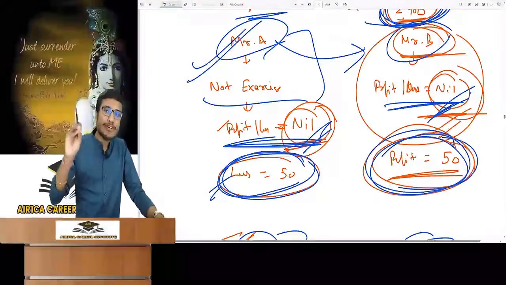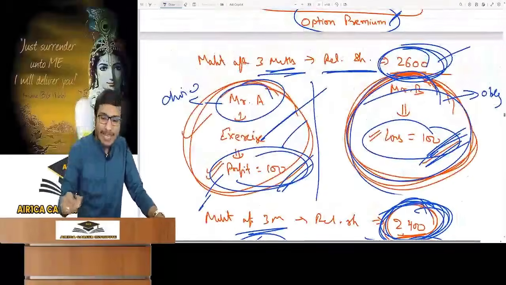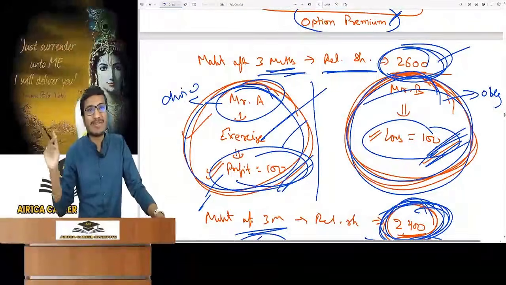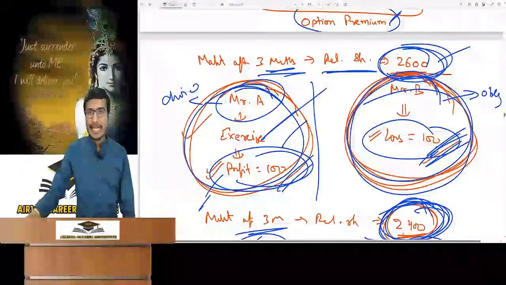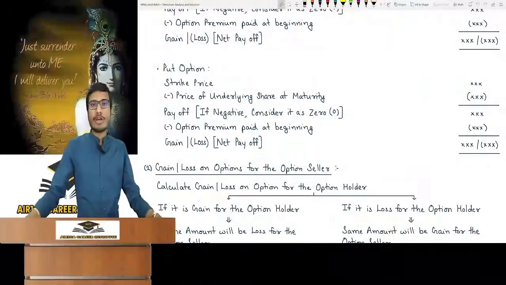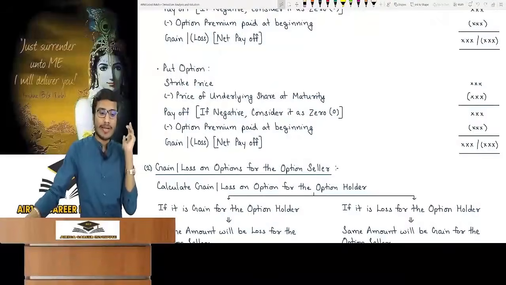So his profit is limited, but do you know his loss can be unlimited? Why? Because if the other person's profit can be unlimited, then the loss can be unlimited too. So keep in mind that the loss of the option seller can be unlimited, but his profit is limited. And for the option holder, profit can be unlimited, but loss is limited.